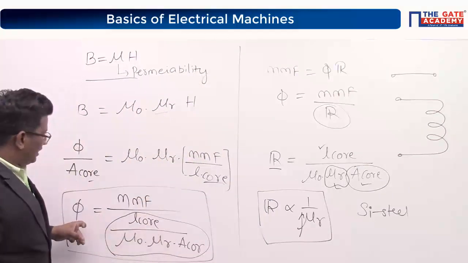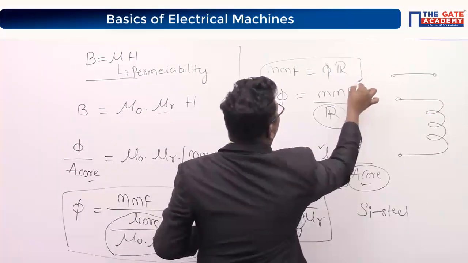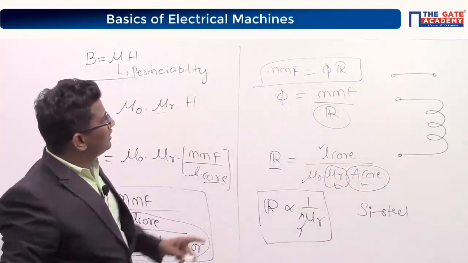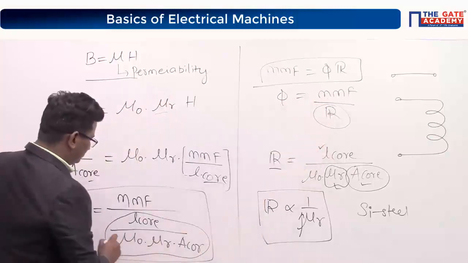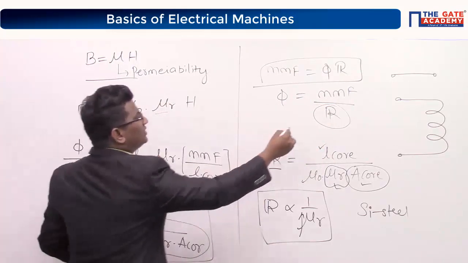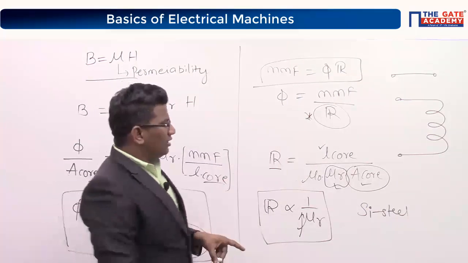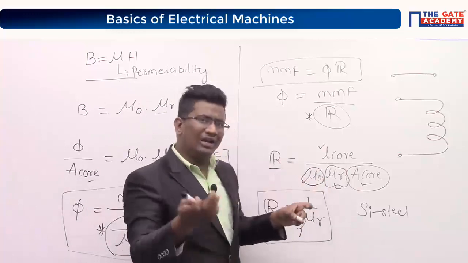After that, I am writing like this. Does it look like MMF is equal to flux into reluctance? From this, flux is equal to MMF by reluctance. Compare this denominator with this denominator. Can I say this is nothing but this? This is a constant. You cannot do anything with this, because we always need low reluctance.